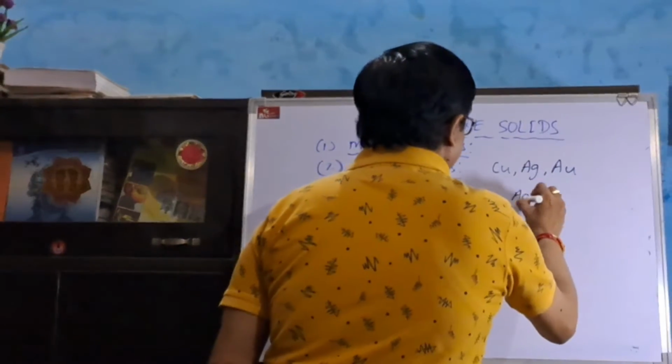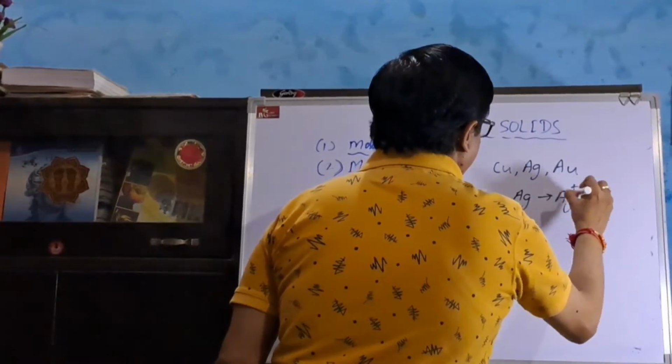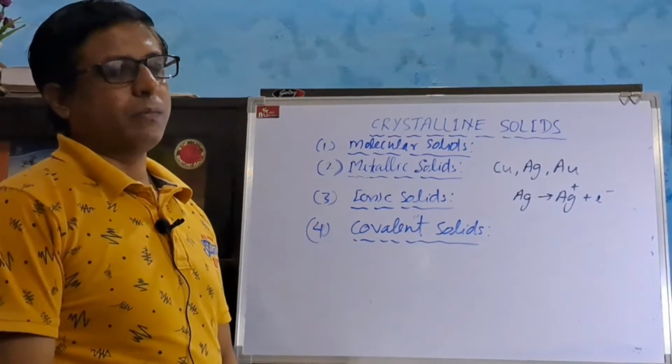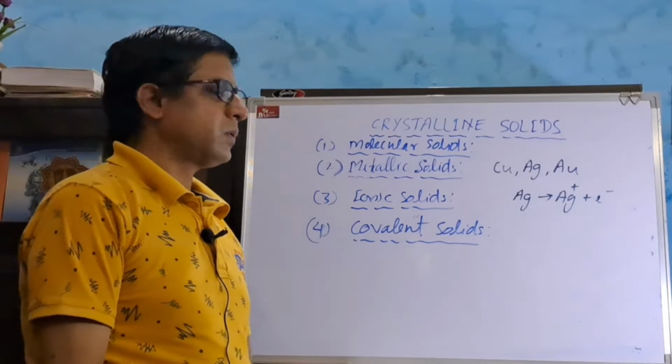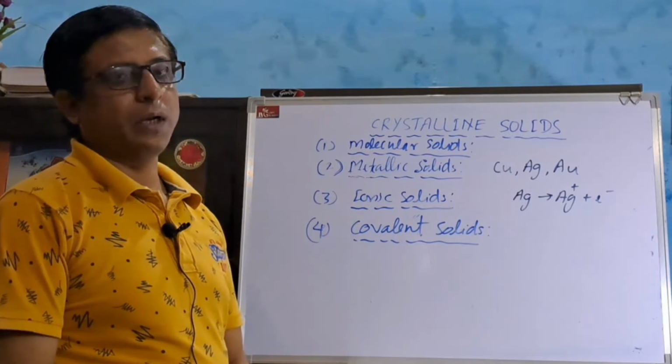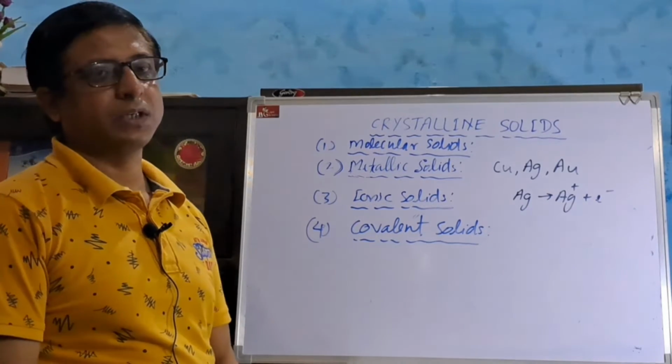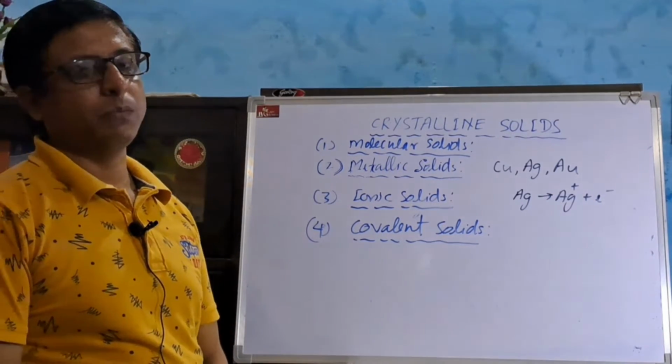For example, silver produces electrons. These metal ions are bonded through the electrons by a strong electrostatic force of attraction. Due to this strong force of attraction, they have high melting and boiling points.